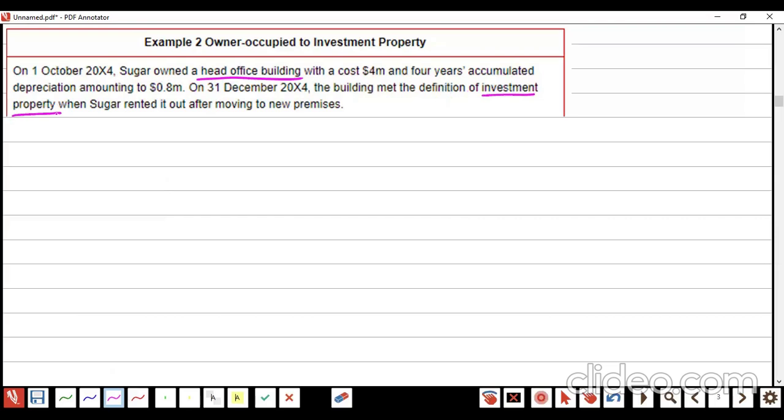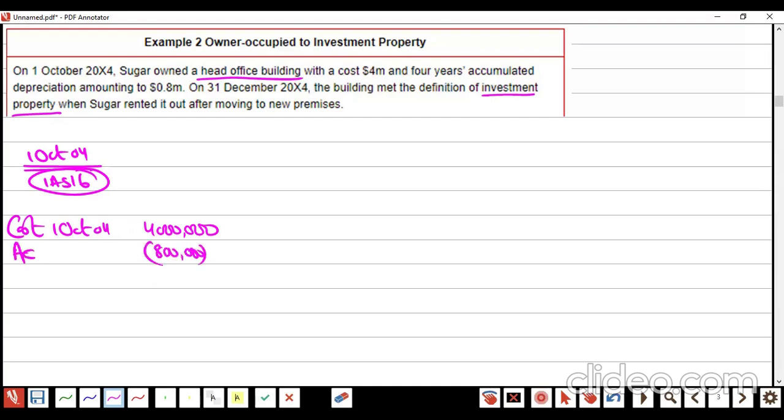Now, 1st October 2004. It is a head office, so it's under IAS number 16. And the cost is given, 4 million. Accumulated depreciation is also given, 800,000. It is on 1st of October.